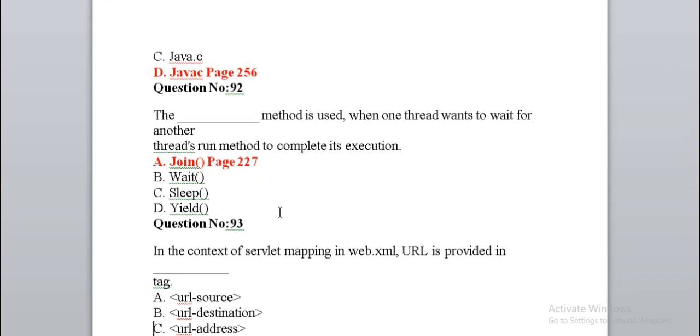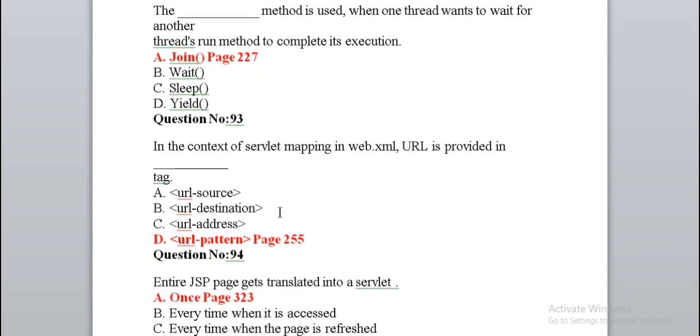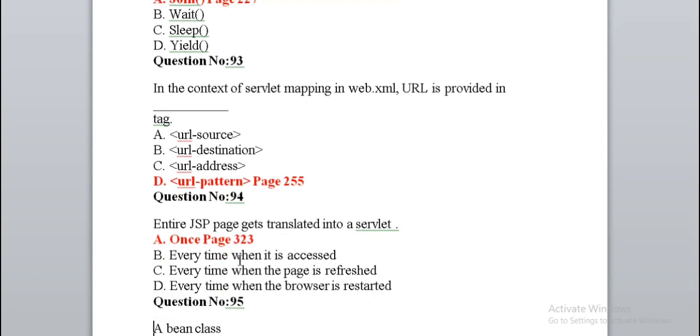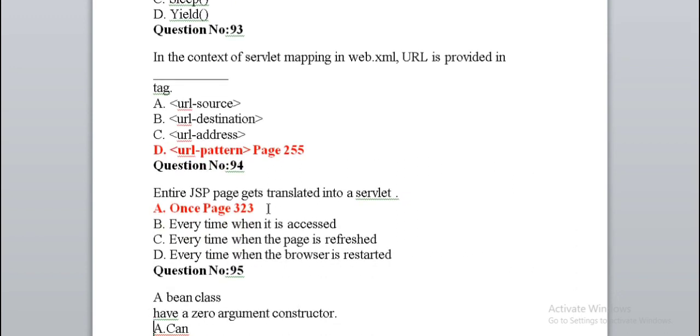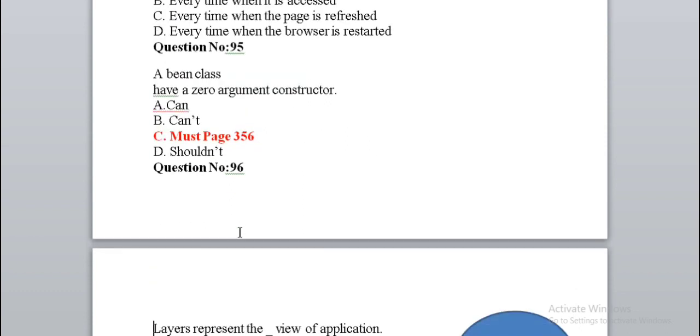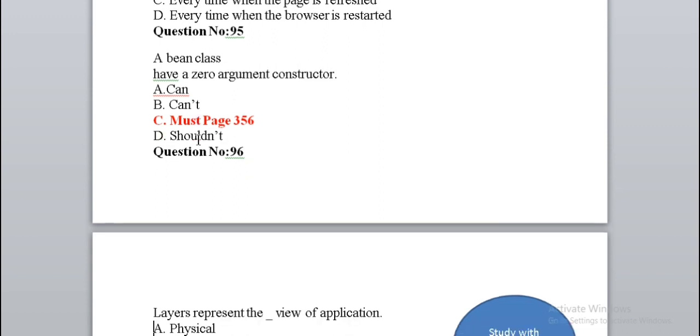Join. In the context of servlet mapping in web XML, URL is provided in dash tag. Write option D. Entire JSP page gets translated into a servlet once. A bean class must have a 0 argument constructor.